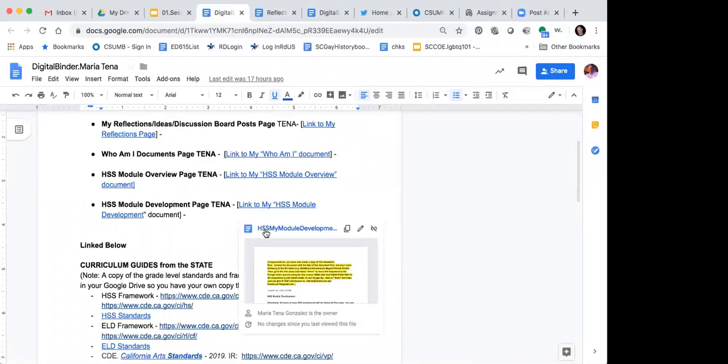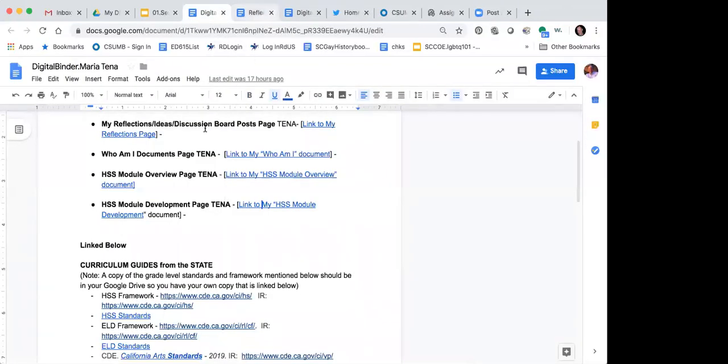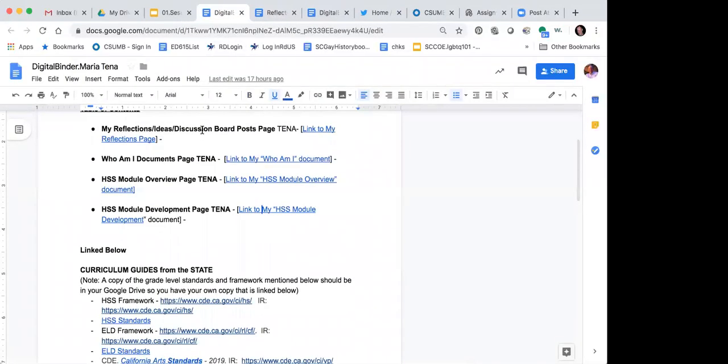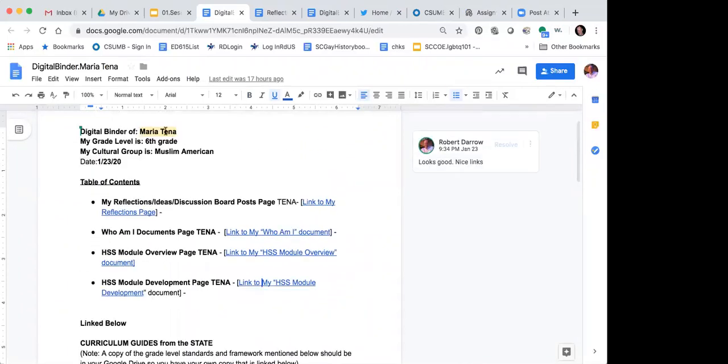And then the module development page, all of that is linked. Now, most of this stuff we'll worry about later. So it's really the reflection page to worry about at this point. So Maria Tina's digital binder is just perfect the way it is.